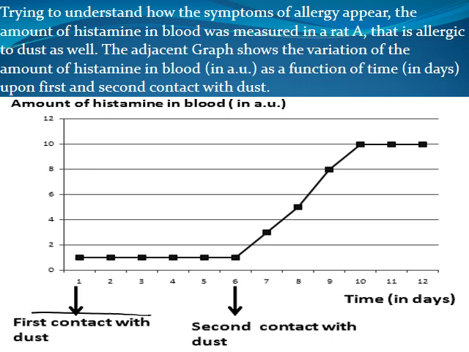Thus, upon the first contact with dust, the amount of histamine in blood was about 1 AU, or arbitrary units, while upon the second contact at day 6, the amount of histamine started to increase to reach about 10 at day 10 and stay constant till the end, which is about 12 days.